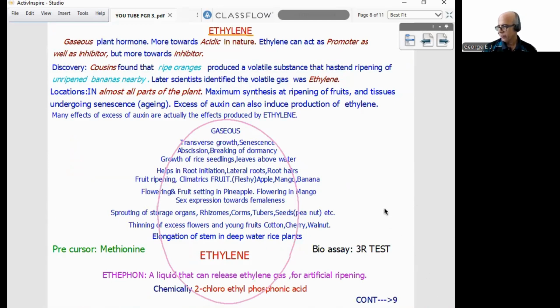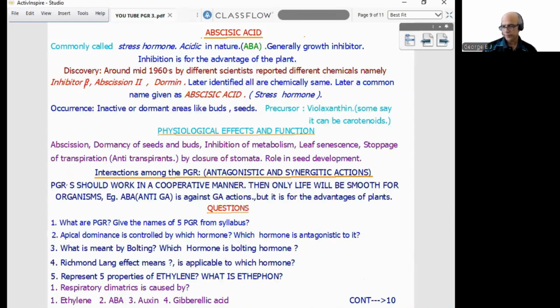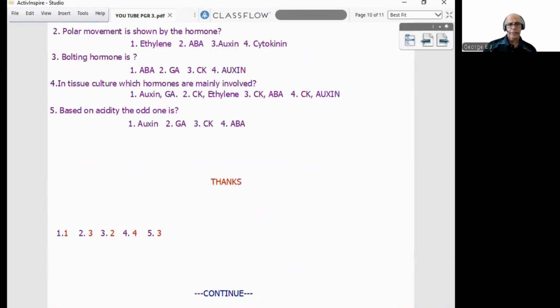Then we entered into abscisic acid, stress hormone, features, then antagonistic and synergistic action. After that, 5 theory questions, 5 NEET model questions. This is the topic for today's episode. So plant growth and development, all areas are over. So we'll be meeting later with a new topic. So we can see later.